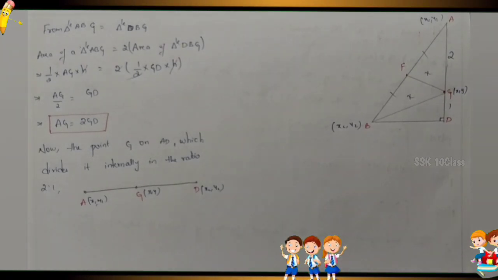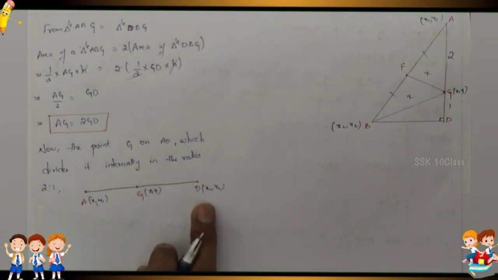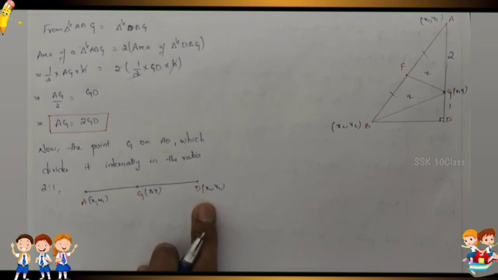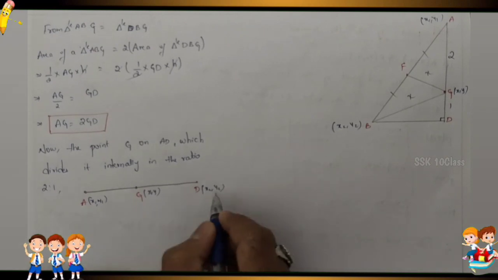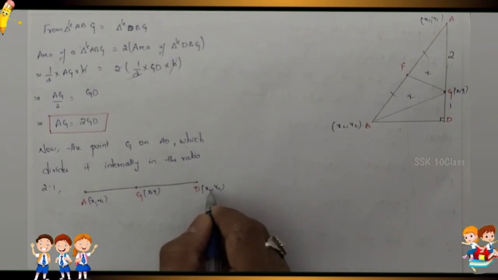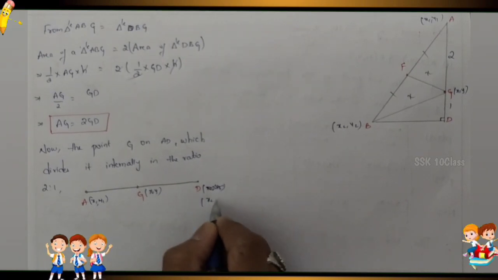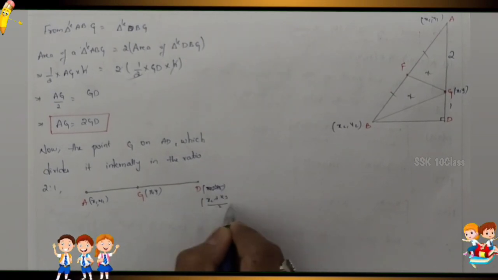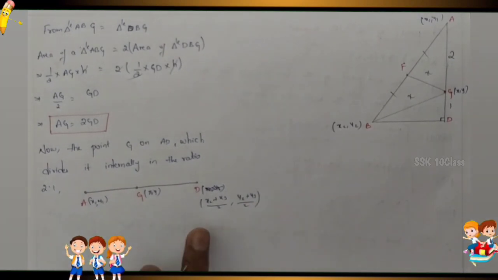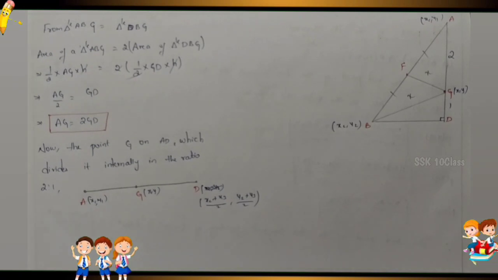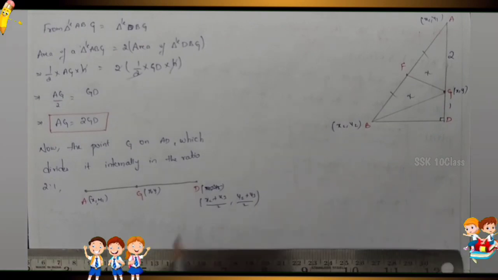How to find the D value? Simple. D is the midpoint: x2 plus x3 by 2 comma y2 plus y3 by 2. I will also explain how you get this. So for example, let us draw here.